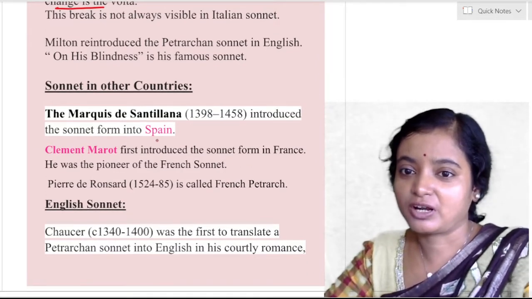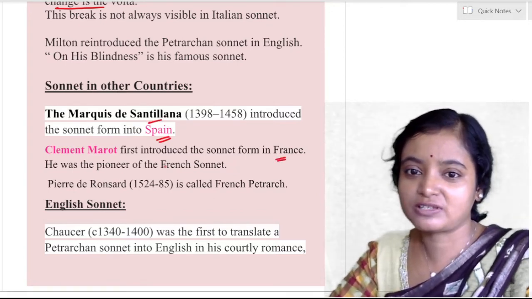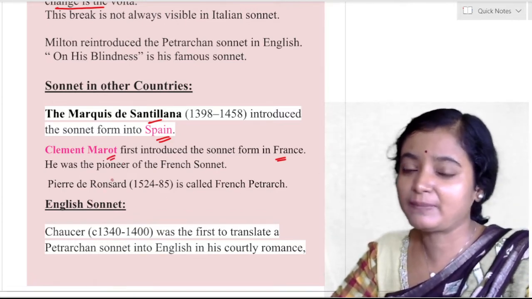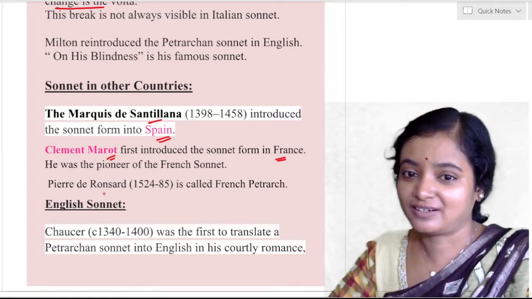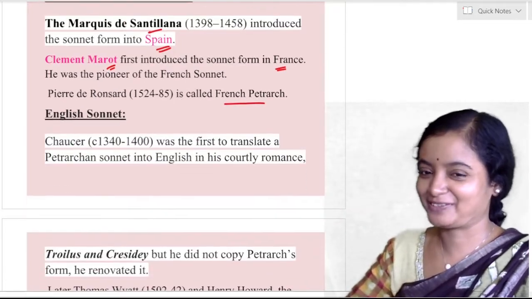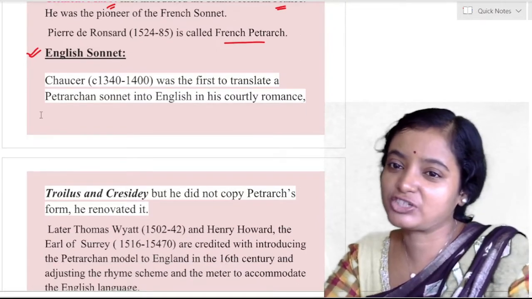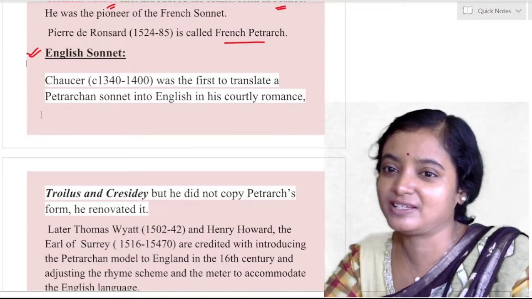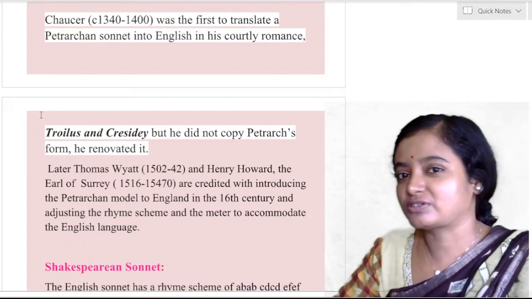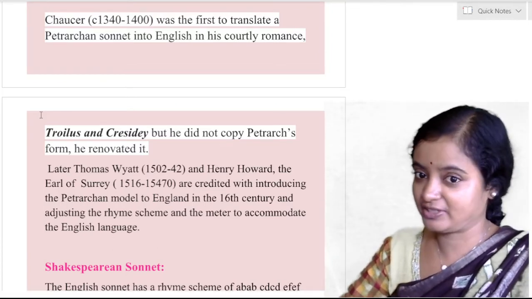In Spain, the sonnet was introduced by Santillana. In France, it was by Clement Marot. But although Clement Marot introduced it in France, Pierre de Ronsard was called the French Petrarch, after the Italian Petrarch. Now we'll talk about the English sonnet. Chaucer was the first to translate a Petrarchan sonnet into English in his courtly romance, Troilus and Cressida. There we find a sonnet which Chaucer translated from a Petrarchan sonnet. But he did not copy Petrarch's tone, he renovated it.